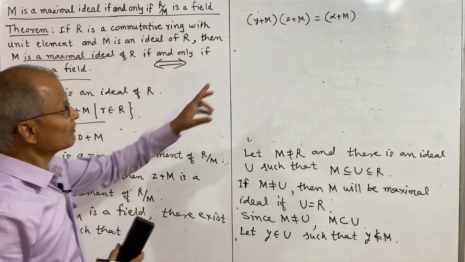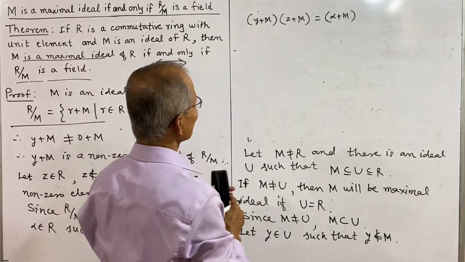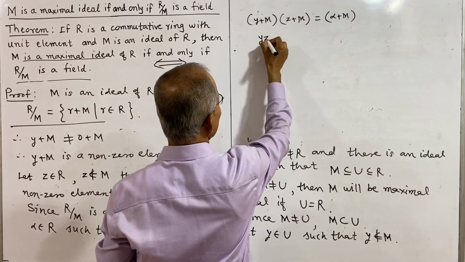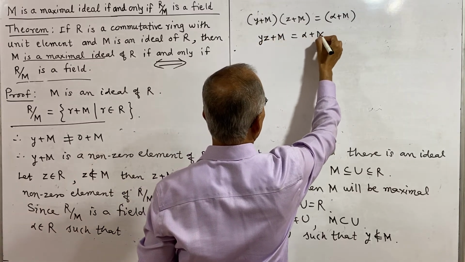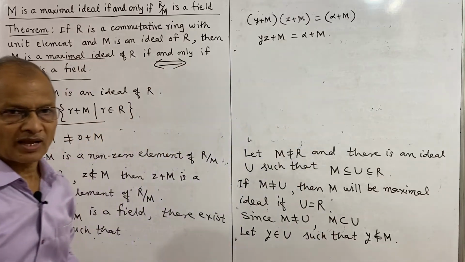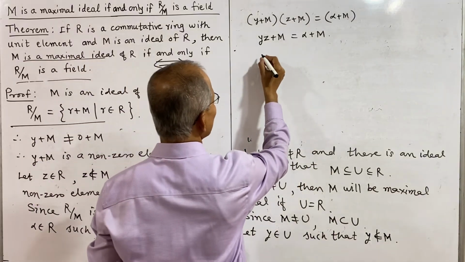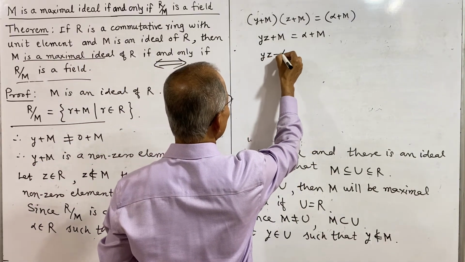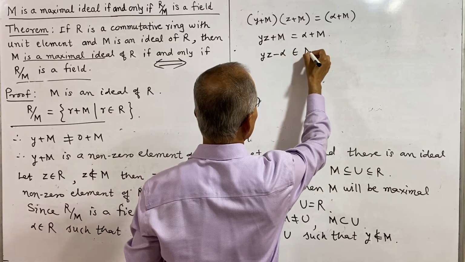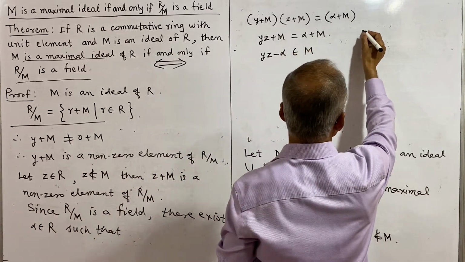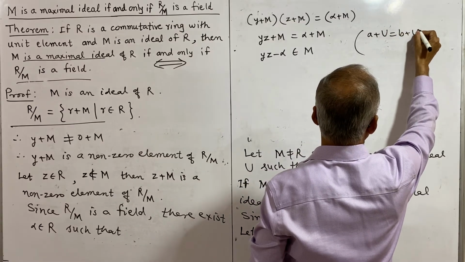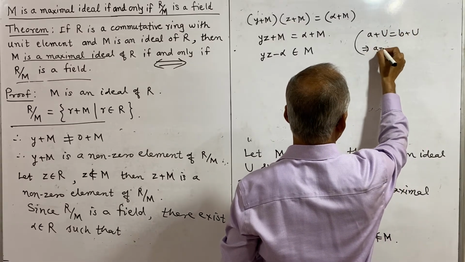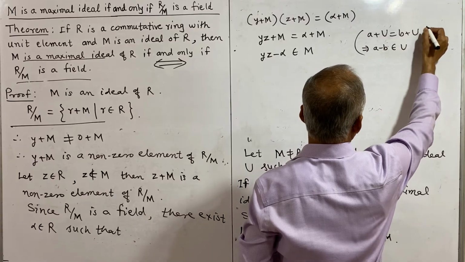Now by the product of these cosets, what we have is yz plus m is equal to alpha plus m. And again this implies yz minus alpha belongs to m, because if a plus u is equal to b plus u, this implies a minus b belongs to u.